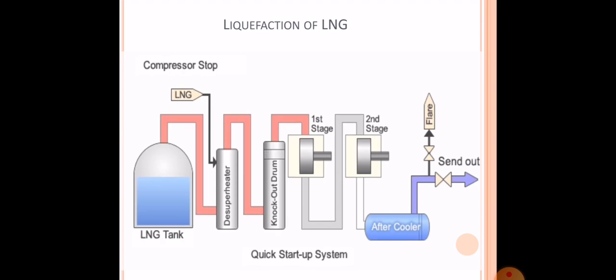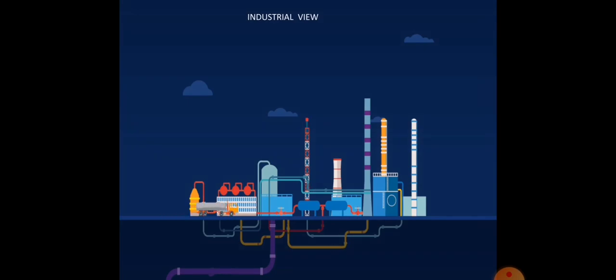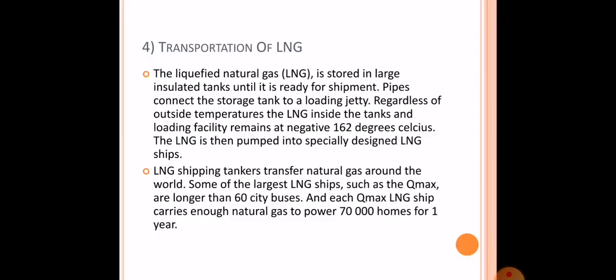Here is a figure which shows how our LNG is compressed or liquefied. The gas is stored in the tank, then passed through a superheater and a knockout drum, where high temperature and pressure are applied, and then it passes through a cooler where the gas gets converted into liquefied form. Now, here is an industrial view of how natural gas is brought from the subsurface through pipes to the industry, then converted into LNG, and then further transported through trucks to its destination.